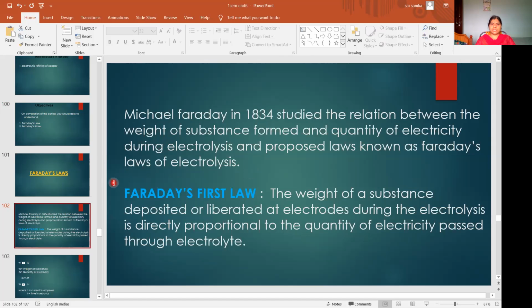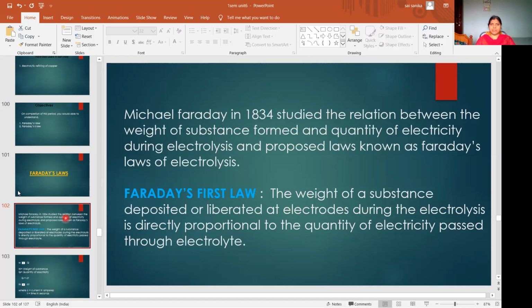First we will see Faraday's first law. What is Faraday's first law? The weight of a substance deposited or liberated at the electrodes during electrolysis is directly proportional to the quantity of electricity passed through the electrolyte.